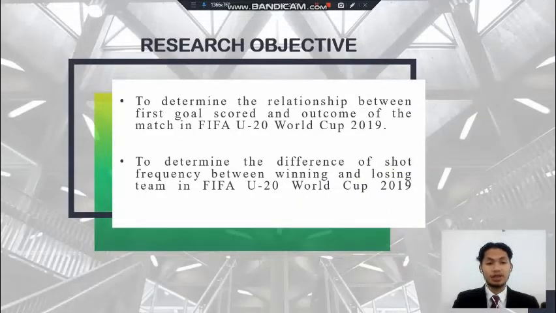This is the research objective. The first one is to determine the relationship between first goal score and outcome of the match in FIFA Under-20 World Cup 2019. The second one is to determine the difference of shot frequency between winning and losing team in FIFA Under-20 World Cup 2019.